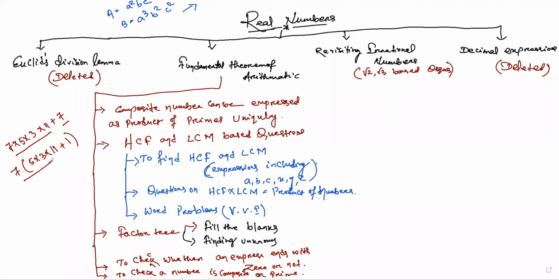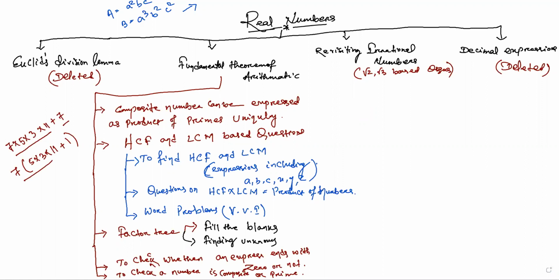In general, these type of questions are 2 marks questions. Then next we will proceed for revisiting irrational numbers. It is very simple. You are going to have 2 types of questions on it: purely irrational, and another one which is a mixed number, mixing rational and irrational. If it is purely irrational, you are going to have a long question. If it is mixed, rational and irrational, then you are going to have 2 marks or 3 marks questions.